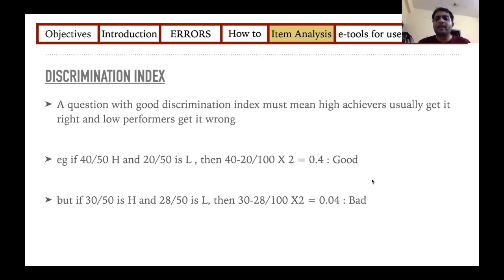Whereas sometimes we don't want questions with discrimination index. For example, at the end of your class, what is my goal? I want all the students to get the answers right. So I am using questions which have very low discrimination index. But negative discrimination index questions should not be in your question bank and should be removed.